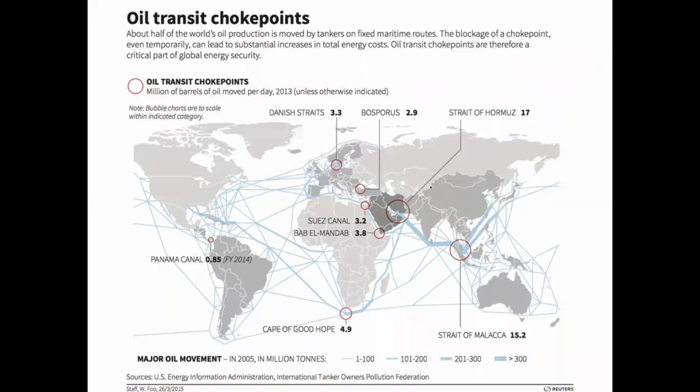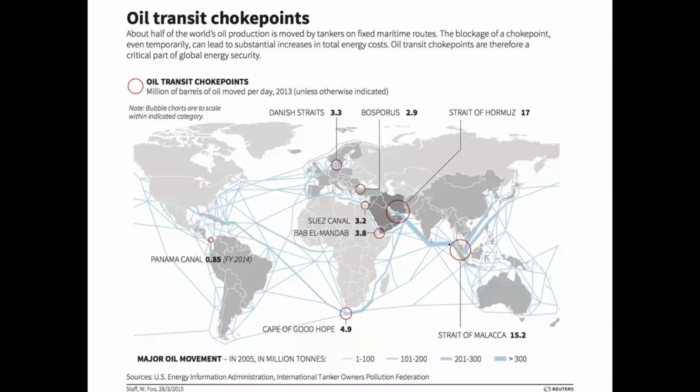The biggest trading route for the oil trade in the world is the Strait of Hormuz, which connects the Persian Gulf with the Arabian Sea. The second biggest choke point is the Strait of Malacca, which connects the Indian Ocean and the Pacific Ocean. The Bay of Bengal of India and the South China Sea are connected. 80% of Chinese trade passes through the Strait of Malacca.